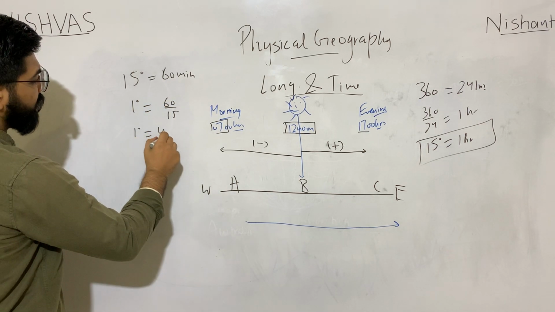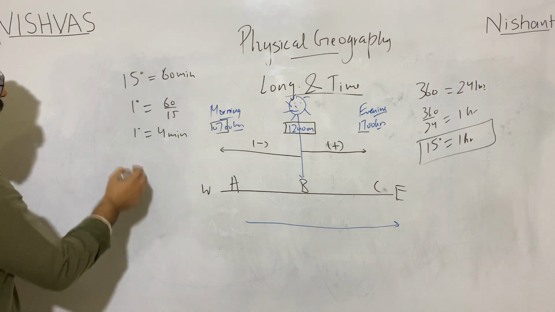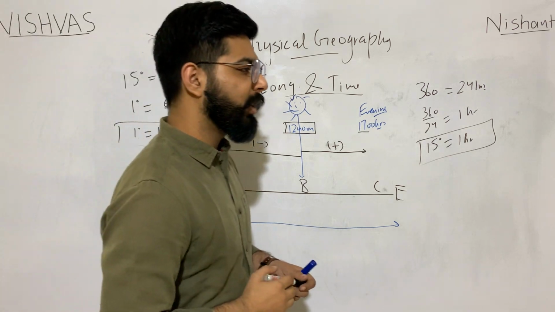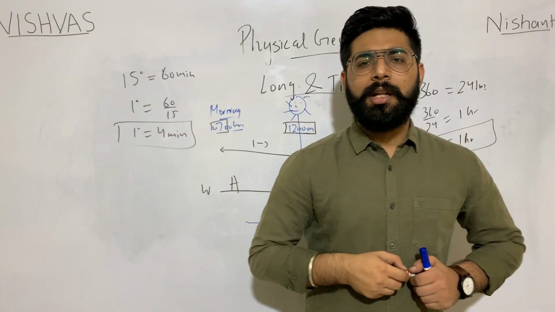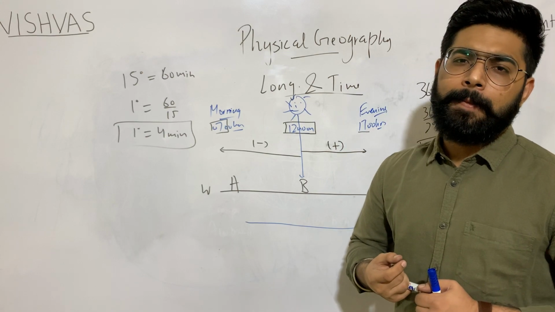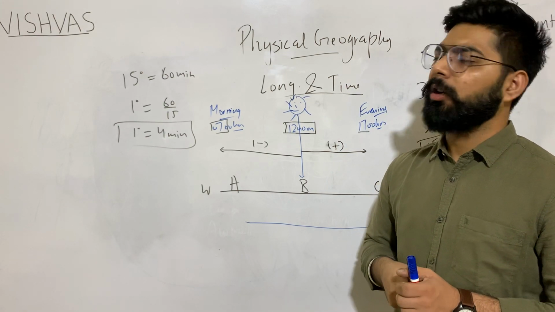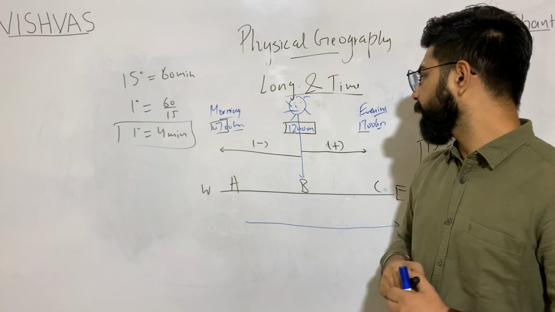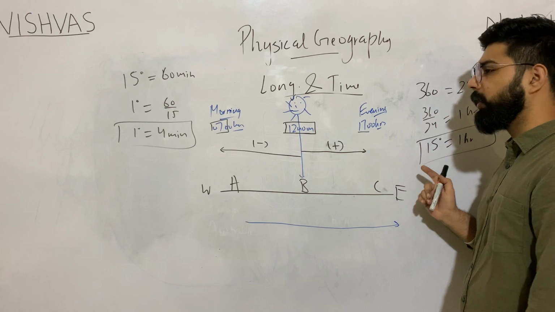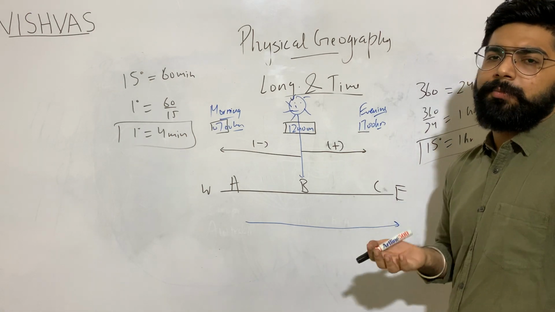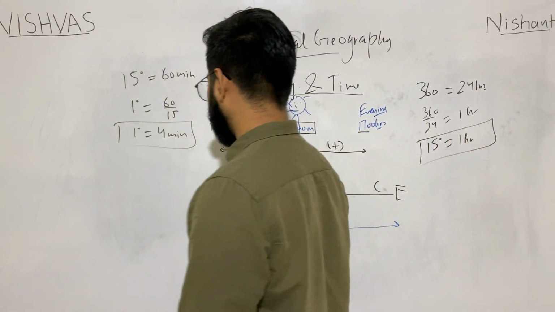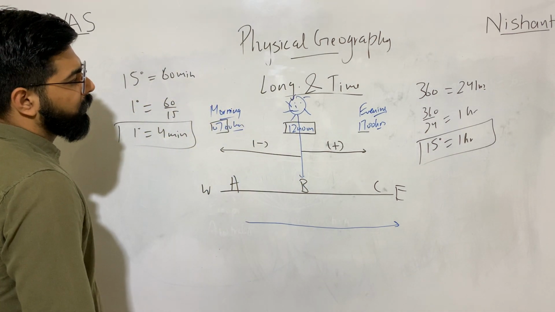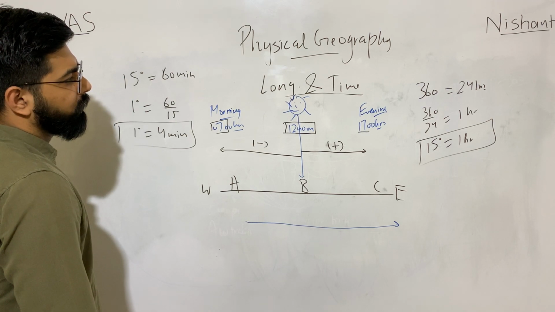So 1 degree is equal to 4 minutes. So if you travel 1 degree, then you will have to make a change of 4 minutes. That could be addition or subtraction. Similarly, if you travel 15 degrees, you will have to make a change of 1 hour. This is how longitudes and time are related.